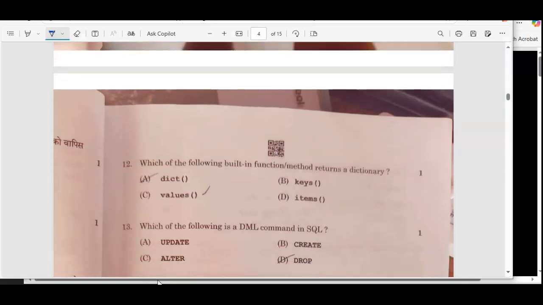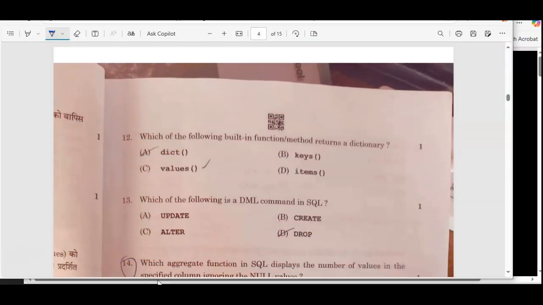Now moving to the next one, we have question number 12. Which of the following built-in function methods returns a dictionary? Dictionary will return the dictionary. Values is going to give the values only. Keys will give only the keys, and items will give the key value pairs. It is in the form of tuples only. So the correct option for this is option A.